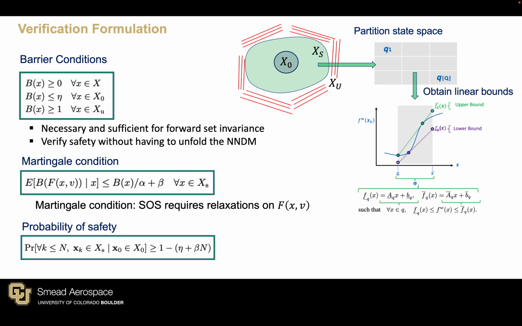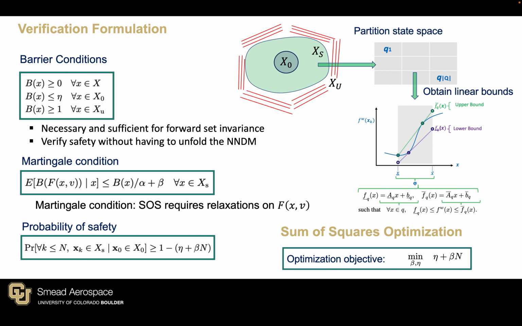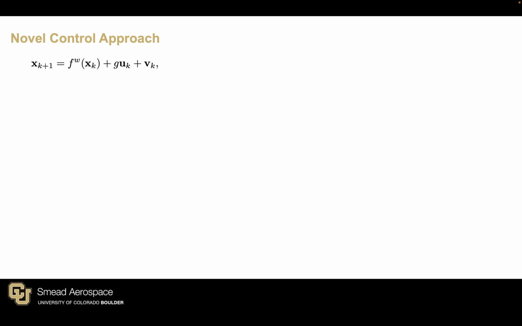Since the probability of safety is related to eta and beta, it becomes evident why we seek to minimize these two parameters. In the paper, we derive the barrier conditions as SOS constraints and obtain an SOS convex barrier function that maximizes safety probability. If the probability is above some specified threshold, the system is considered verified. If we need to further robustly maximize the safety probability, we synthesize controllers.